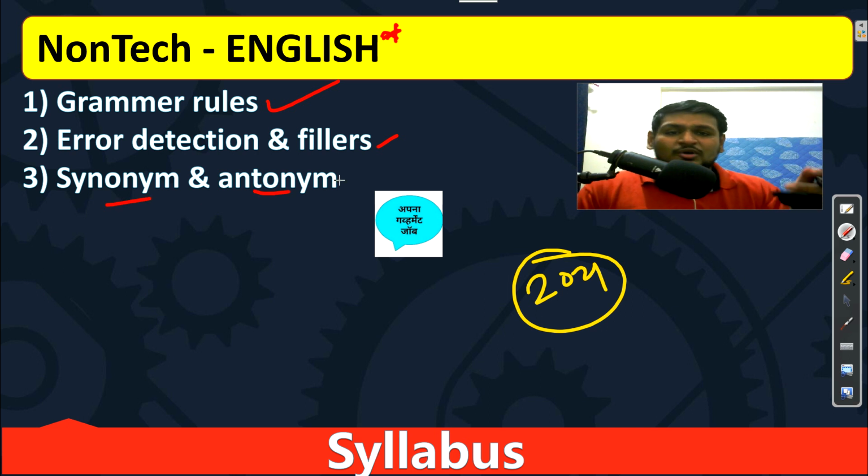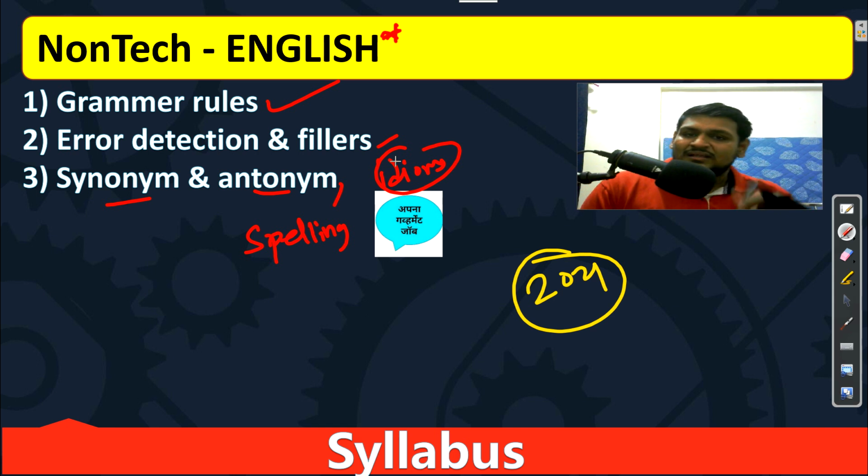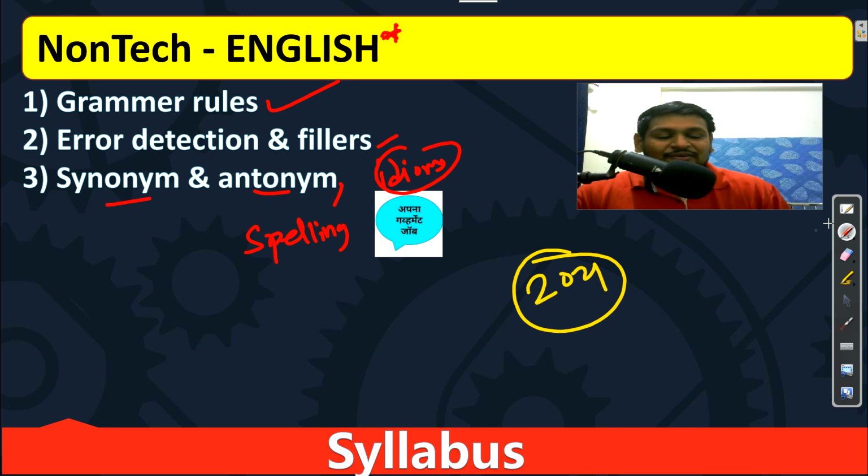Then synonyms and antonyms, because they will ask words also. Then spelling identification they will also ask, and idioms also. I will definitely share this miscellaneous later. For now we will do English for safety, because there is no trust in NIELIT, they can do anything. That's why.